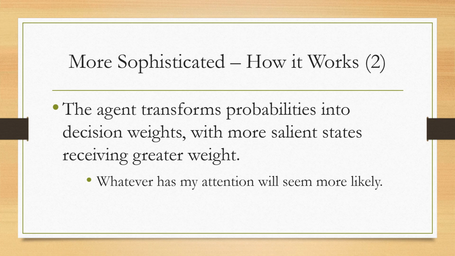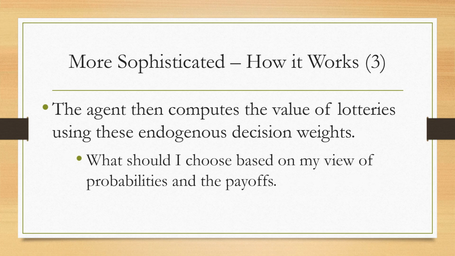The agent transforms probabilities into decision weights, with more salient states receiving a greater weight. Whatever has my attention will seem more likely. It will receive a greater magnitude of weight. The agent then computes the value of the lotteries using these endogenous decision weights. What should I choose based on my view of the probabilities and the payoffs?